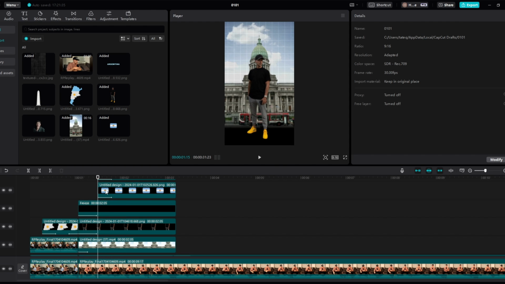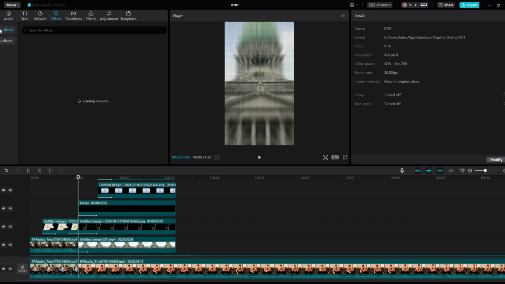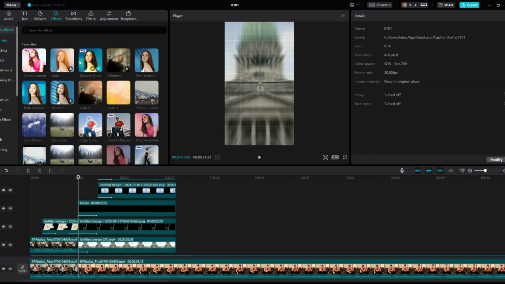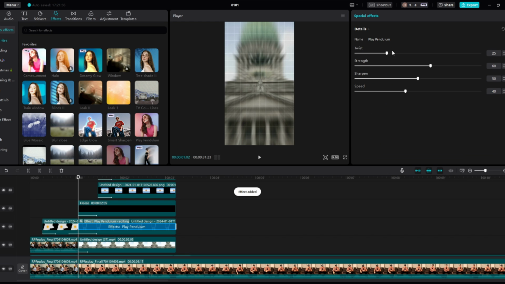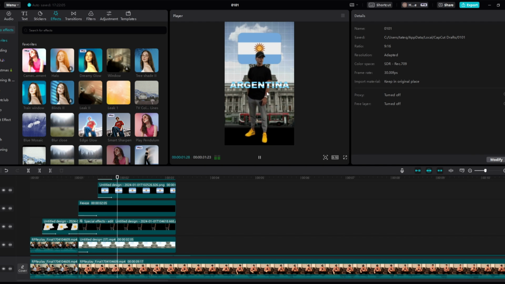And then from here, just to make things also run smoothly, we are now going to add an effect. If we come to effects, I do have this on favorites, but if you find the effect Pendulum, we're going to add this to Luke, then twist 0, strength like 10, sharpen I like to use 40, and then speed something like 55. We'll have a look and see what that looks like. I grew up in Argentina, third world country.